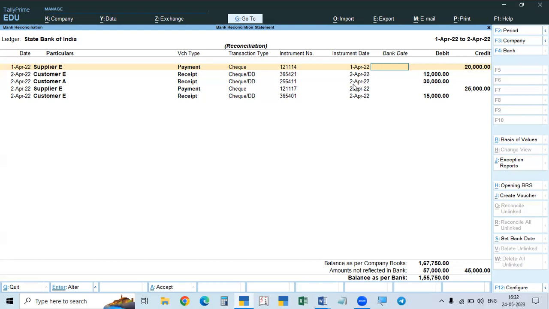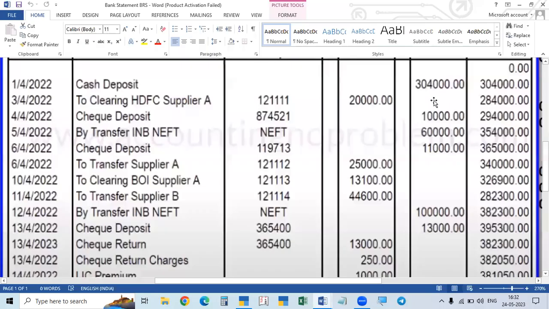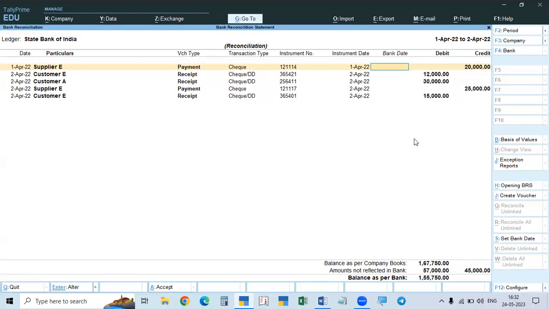They will be reflected in the next month. So all these will be shown in the next month also, along with the May transactions. In the beginning, these amounts will also be shown. If these amounts are reflected in the next month, they will proceed there. So now this is for the month of April. We don't have the other statements.